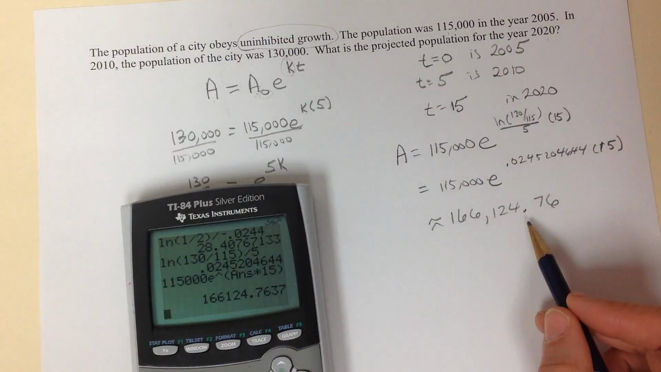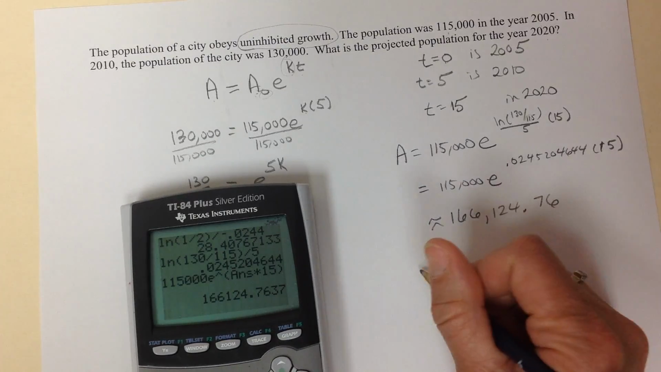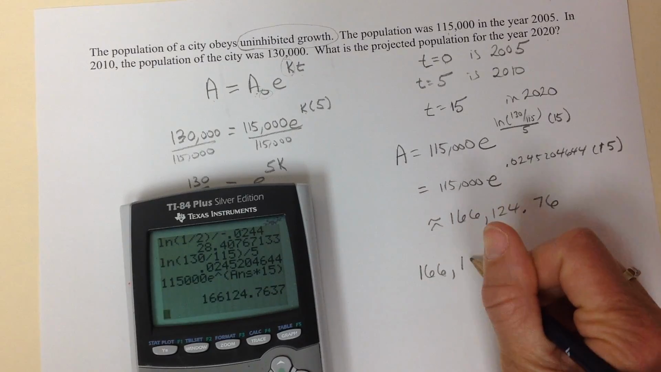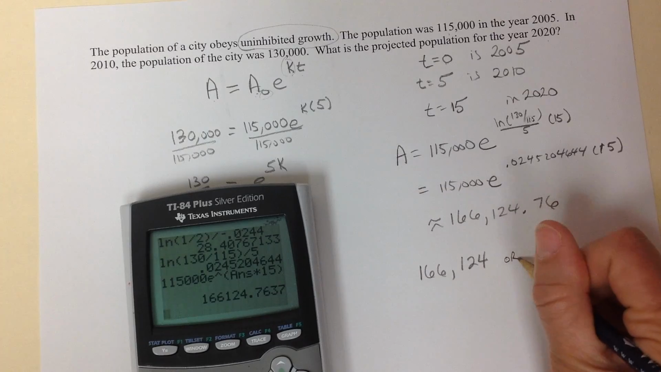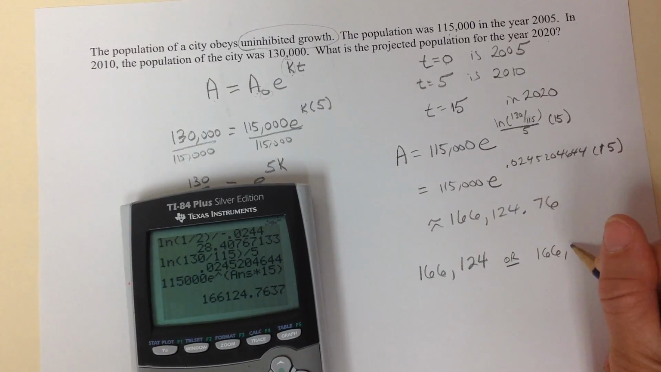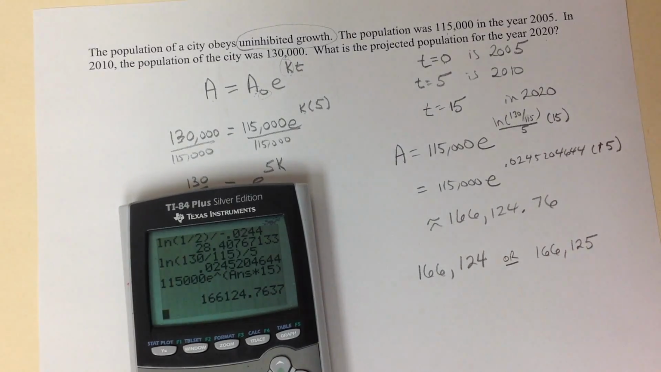But now this is a population of people. I want a whole number. Because I don't have a full quantity here, it's okay to say that this would be 166,124, but I would also accept if you do normal rounding and say, well, 0.76 is bigger than 0.5, so it's going to have to go to 125. Either answer would be fine. You don't have to give both. You have an option on this one.